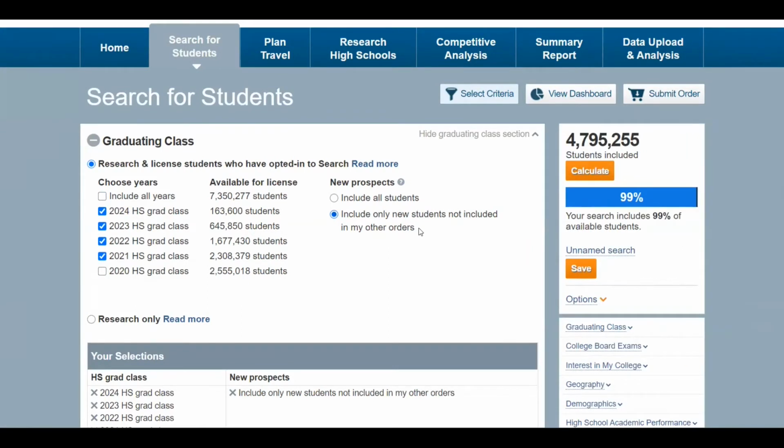Keep in mind that the default here is to include only new students not included in my other orders. This is our deduplication feature, and this allows Search to remove students from your orders who you have licensed previously. That means you'll never pay for the same name twice with College Board Search.